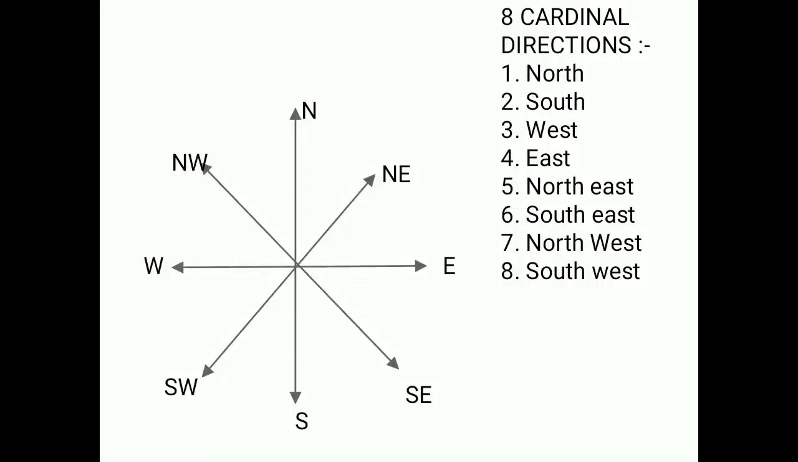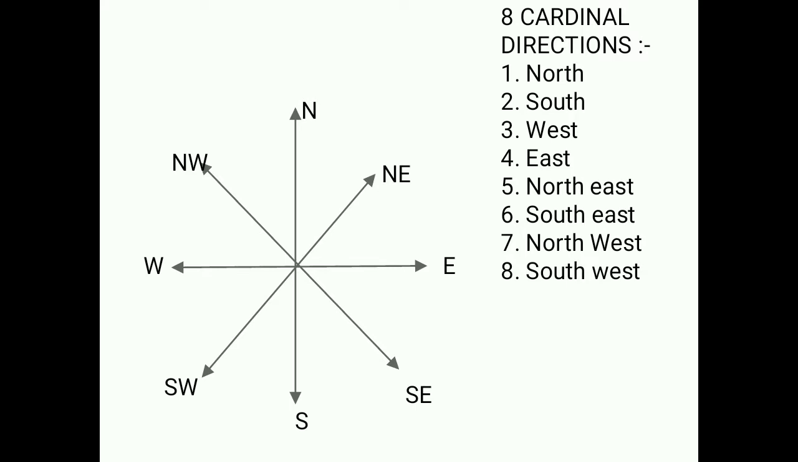There are 8 cardinal points or directions. First one is the north, second south, then next west, and fourth one will be the east. Now in between north and east, there is a northeast direction. In between south and east, there is a southeast direction. In between north and west, there is a northwest direction, and in between south and west, there is a southwest direction.